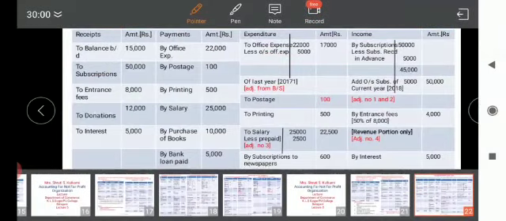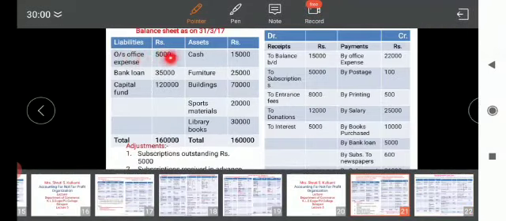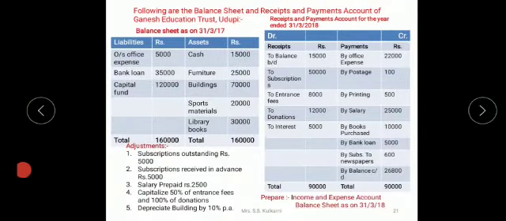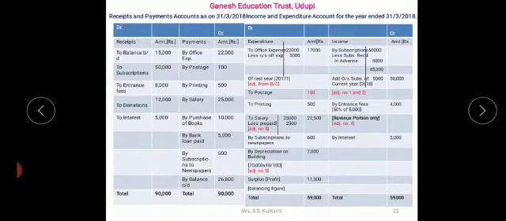If we see the balance sheet, the liability side, first one 5,000 is existing. This is outstanding for the last year, which is received in the current year. So what we have to do is, we have to take office expenses which have to be deducted from the last year.